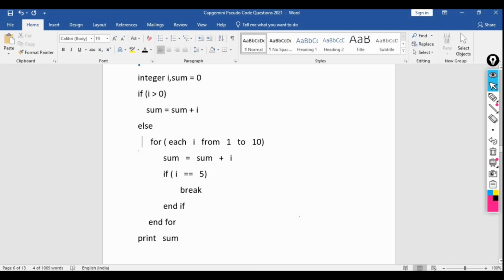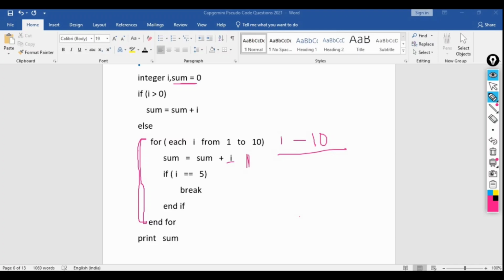Then else, for each I from 1 to 10, that means we are assigning the value of I equal to 1 to 10. That means 10 times the iteration will be happening, sum equal to sum plus I. At the very beginning, what was the value of sum? It was simply 0, so 0 plus I. Inside this for loop, what is the value of I? I equal to 1 this time, so 0 plus 1 equal to 1.